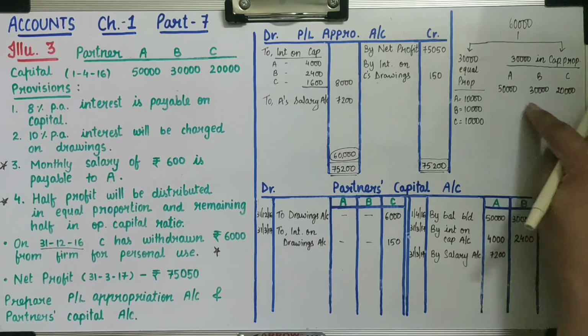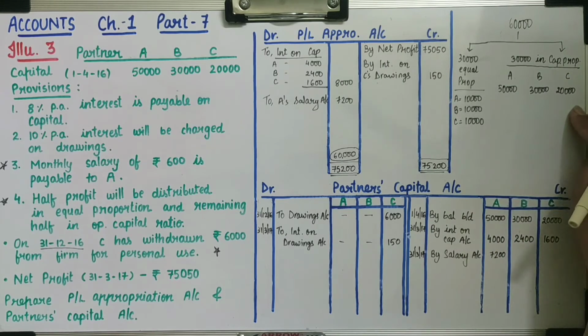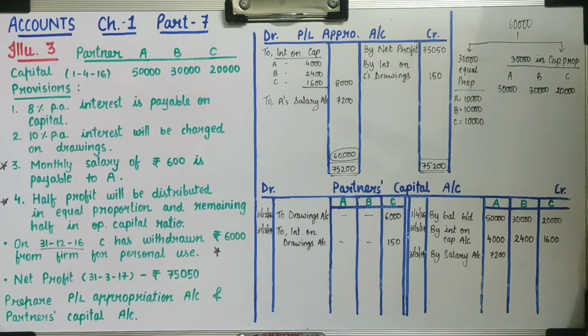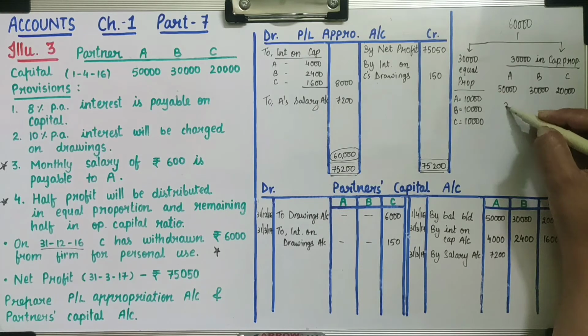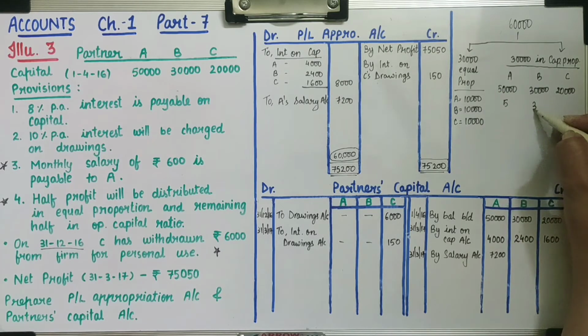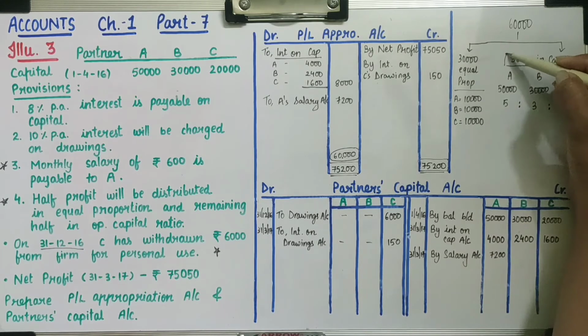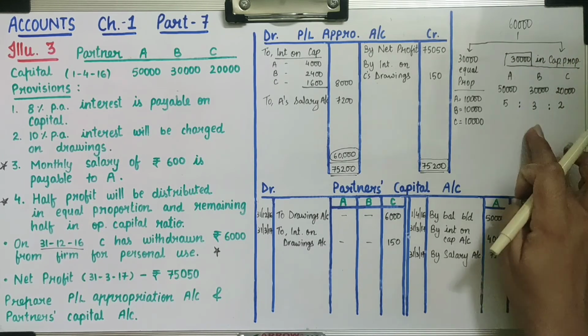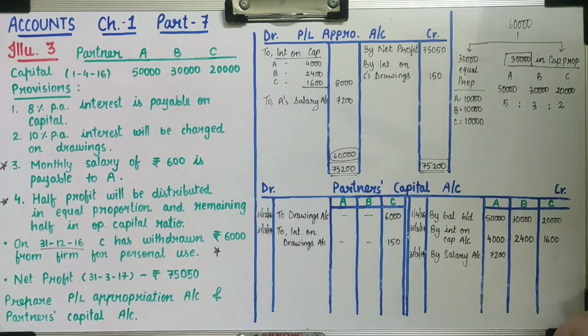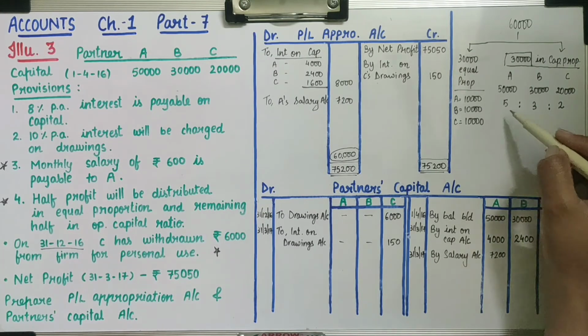Now we have to find ratio from their opening balances of capital. So when we will divide all three balances with 10,000, we will get 5, 3 and 2. This is their capital ratio. Now we have to distribute remaining 30,000 profit in their capital ratio. Now let's calculate how to distribute as per capital ratio.